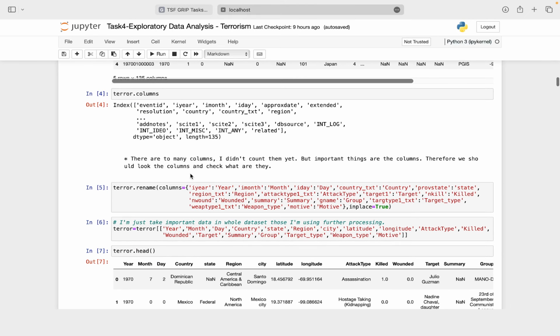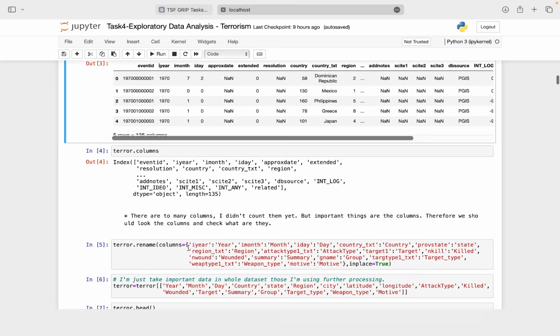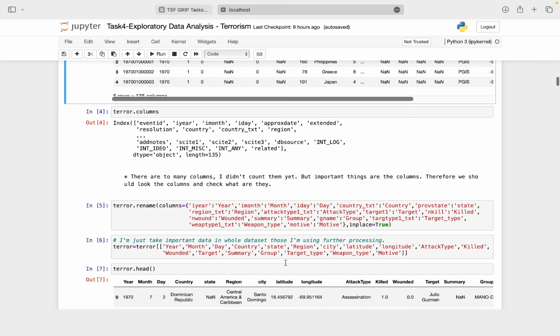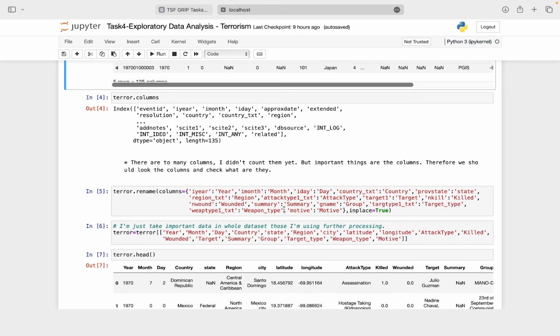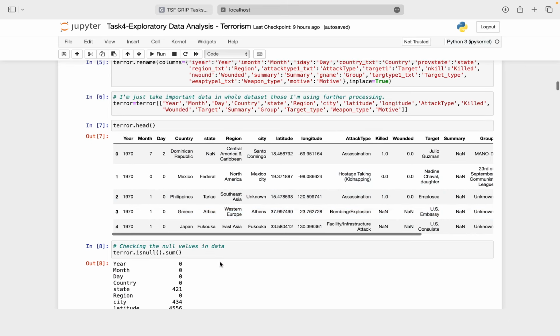The names of the columns are not in a standard form. If you can see, it goes by I year. The word I is obsolete. So what we can do is just rename I year as year, similarly I month as month, and so on. Here I have taken the important data in the whole data set, which I am processing further. After performing these prerequisites, I again find out the first 5 line items.